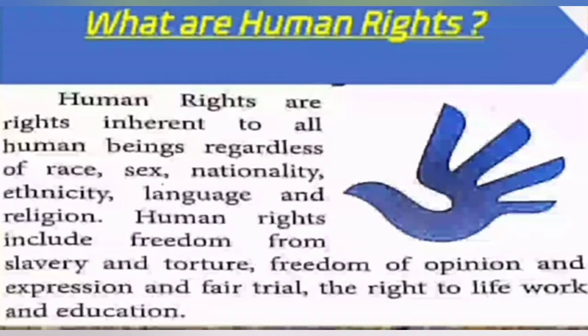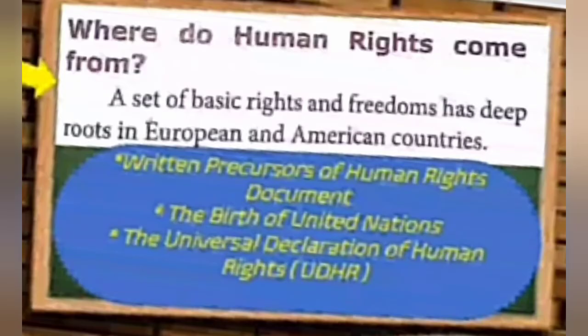Human rights include freedom from slavery and torture, freedom of opinion and expression and fair trial, the right to life, work and education.